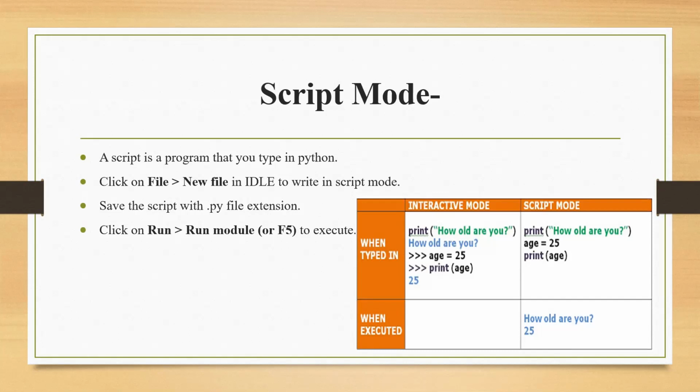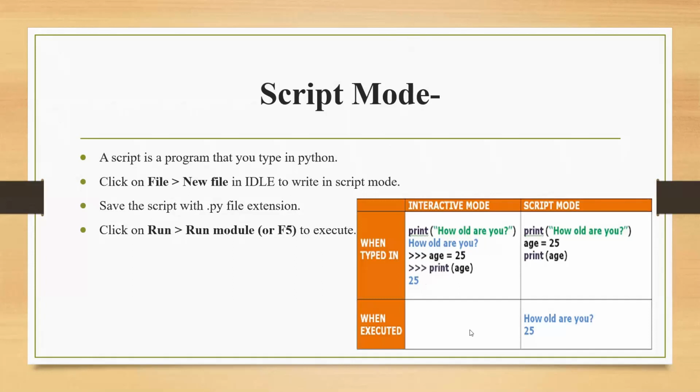Okay. Now, what is the basic difference between interactive mode and script mode? Understand this very carefully. See, in this diagram, in this picture, I have written interactive mode and script mode. When we type the same code, let us see what will happen. So here we are writing, how old are you? And here we are writing age is equal to 25, print age 25. Everything we have written this.